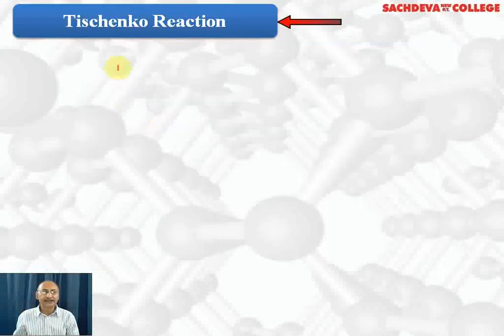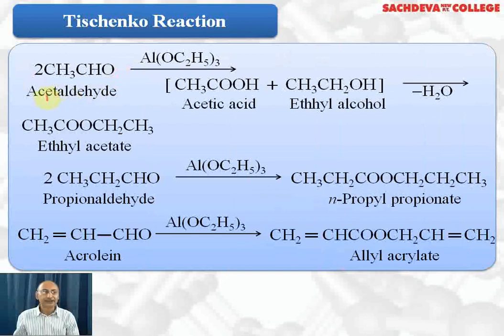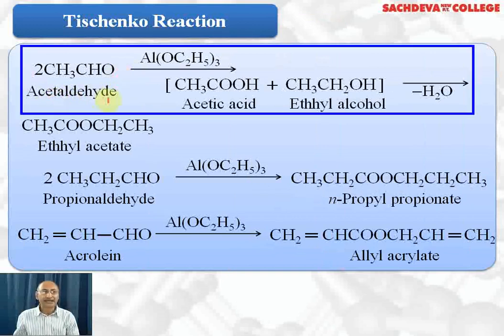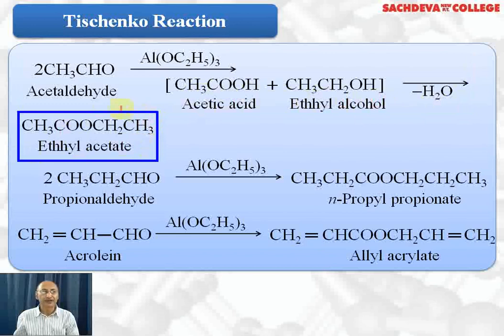Next we are taking Tishchenko reaction. In Tishchenko reaction, acetaldehyde, it is similar to Cannizzaro reaction. In the presence of aluminium ethoxide, one molecule gets oxidized, the other molecule gets reduced. But these are intermediate products because acetic acid can react with ethyl alcohol and lose a water molecule to form ethyl acetate. So the final product in this reaction is ethyl acetate.